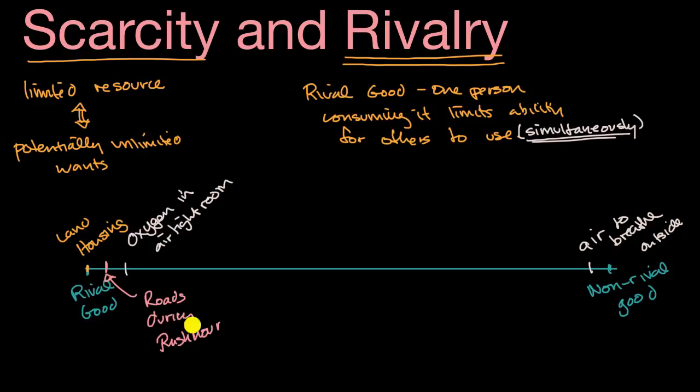But then you could imagine roads in the middle of the night are non-rival goods. If I decide to take a drive at 3 in the morning on most highways, it doesn't make it any harder for another person to take a drive on that highway simultaneously. So let me put it over here. Roads at 3 a.m. in most places is closer to being a non-rival good.